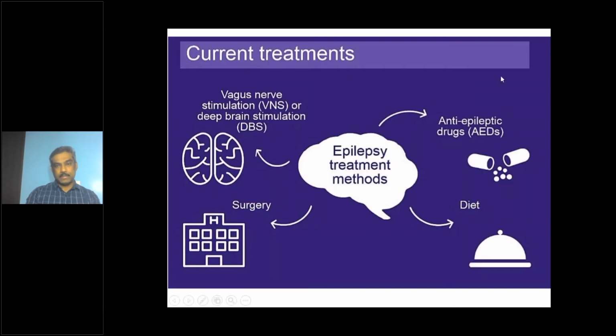For epilepsy, there are various different treatment options available. Anti-epileptic medications are the single most first choice of treatment we start with. Once the patients are drug refractory, drug resistant, even after giving a few anti-epileptic medications, then we think about other options, including ketogenic diet or epilepsy surgery or other options like vagus nerve stimulation and deep brain stimulation. These are less commonly used. All the patients first go through anti-epileptic medications.